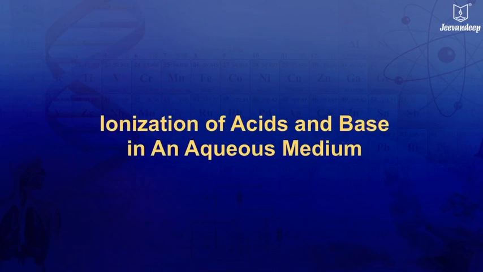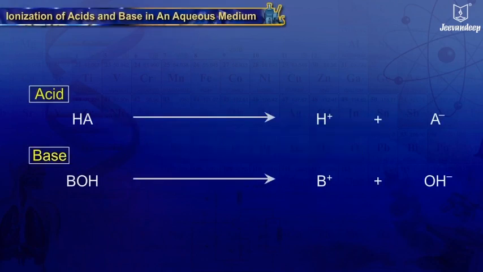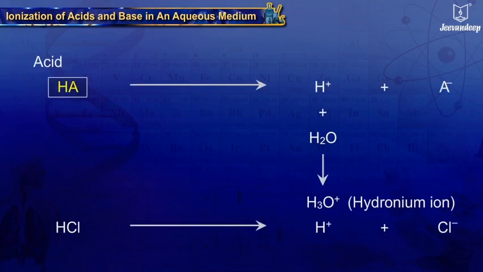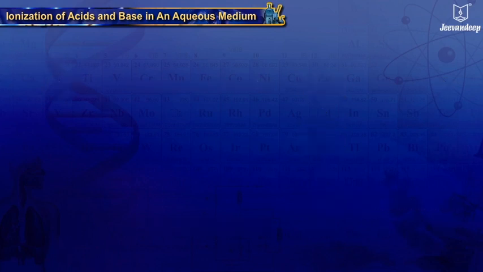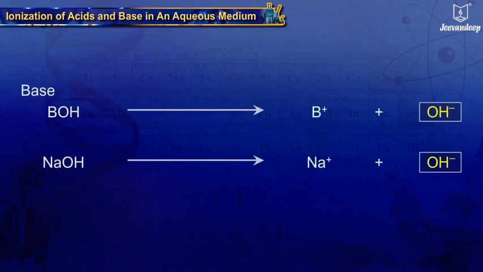Ionization of acids and base in an aqueous medium. Acids and bases ionize, that is, dissociate into ions in an aqueous medium. Acids generate H+, that is, hydrogen ions, which combine with water and form hydronium ion H3O+. Bases generate OH-, that is, hydroxyl ions.